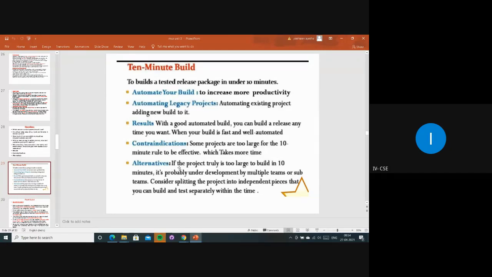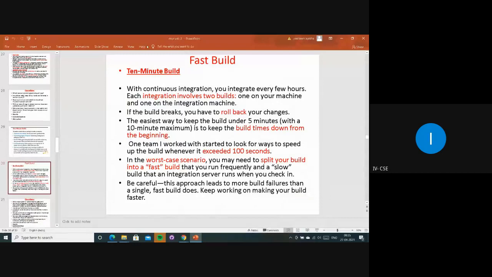And alternatives: if the project truly is too large to build in 10 minutes, it's probably under development by multiple teams. Multiple teams will be working on that, divided into sub teams, splitting that project into independent pieces, and building and testing them separately within that time. So whatever large products are there, we simply split and work on them independently. Like that we can also test within that particular time. So that is the 10 minutes build, meaning fast build.